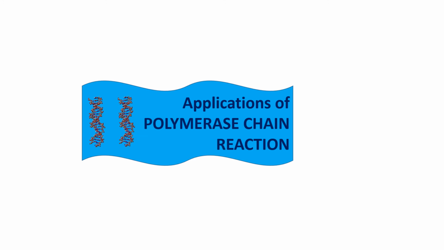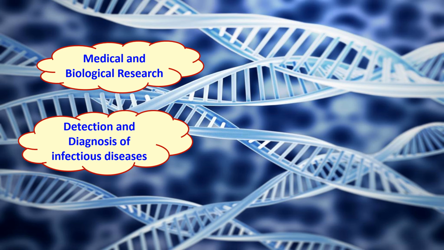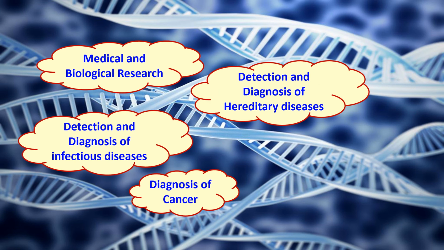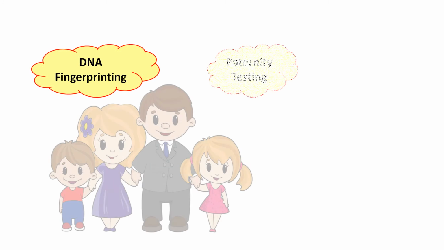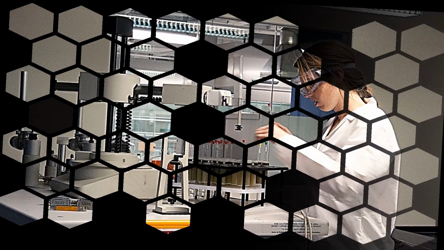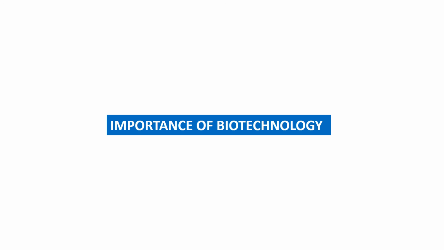Applications of polymerase chain reaction. PCR is used in medical and biological research, detection and diagnosis of infectious disease, diagnosis of cancer, and detection and diagnosis of hereditary diseases. The next process is DNA fingerprinting, which is usually used to solve paternity disputes. This technique is also used in forensic science, in the forensic department,